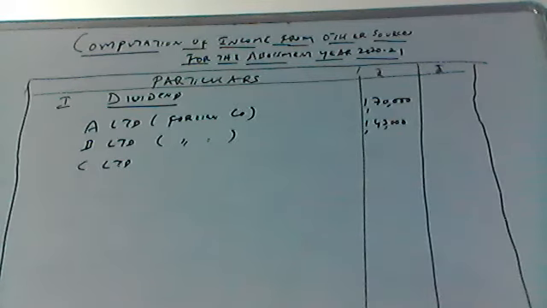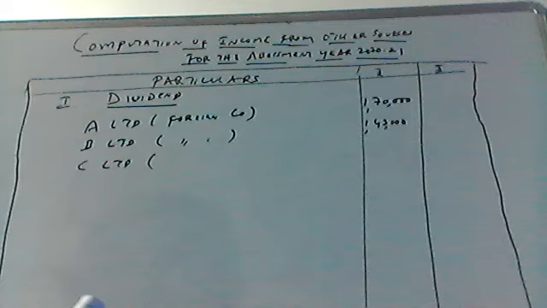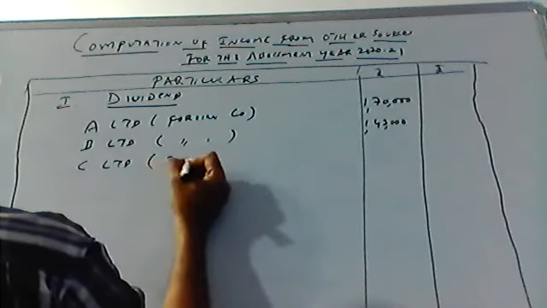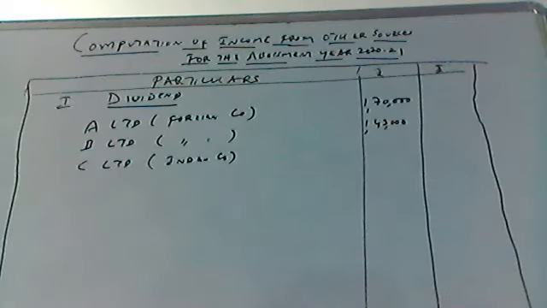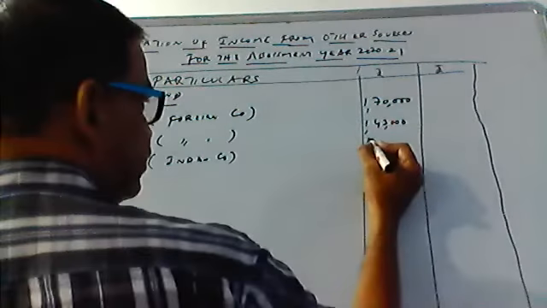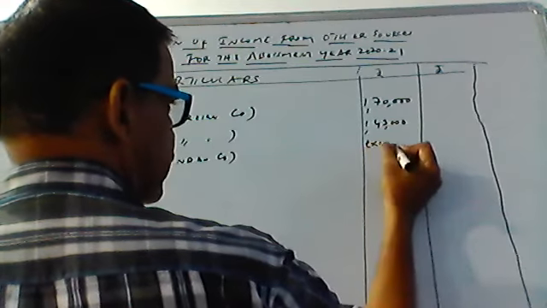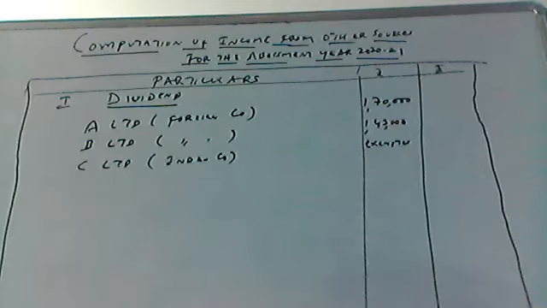So 11,000 also cannot be allowed as deduction under section 57. You write exempted here in the inner column. It is exempt because it is received from an Indian company. Dividend you receive from an Indian company is totally exempt.